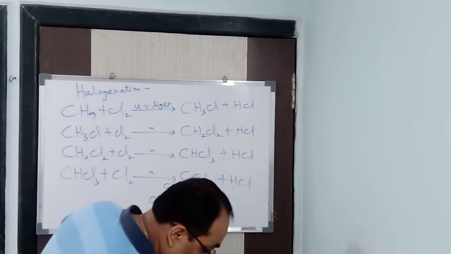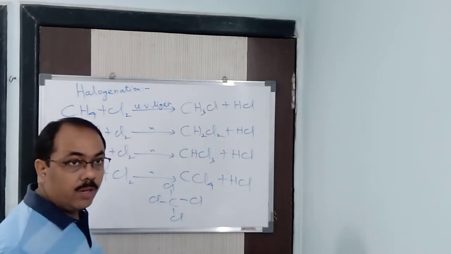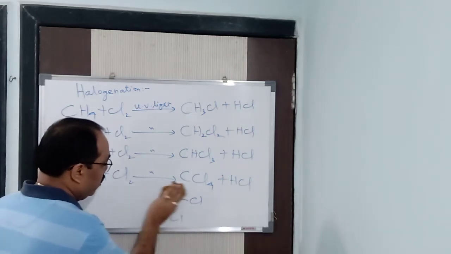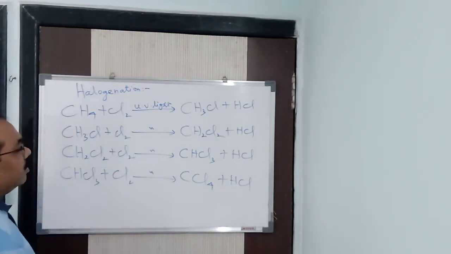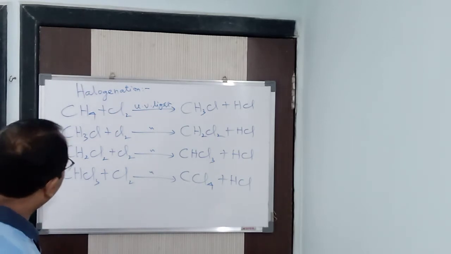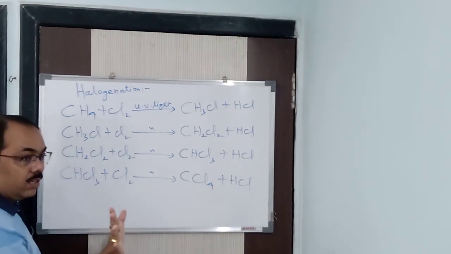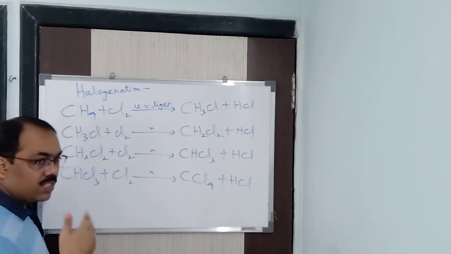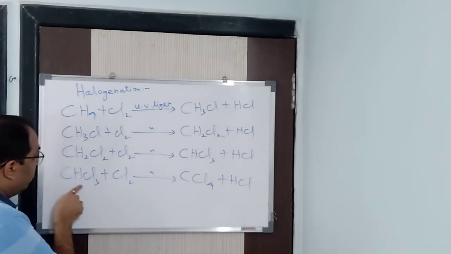Methane does not mean that CH4 will be there along with chlorine. Then carbon would have more than 4 bonds, which is not possible. Understood? Methane means one carbon with single bonds. So this is what I have done for methane, the halogenation reaction. If you take ethane, then you will get 6 steps, because 6 hydrogen atoms are there, and in each step one hydrogen atom is replaced by chlorine. Here, with 4 hydrogens, I have done 4 steps.